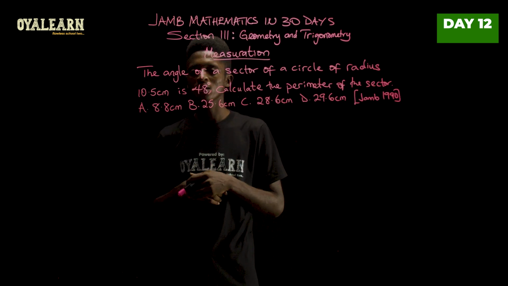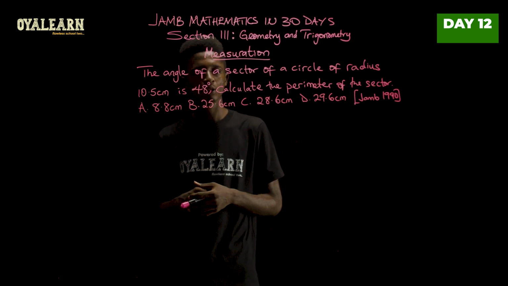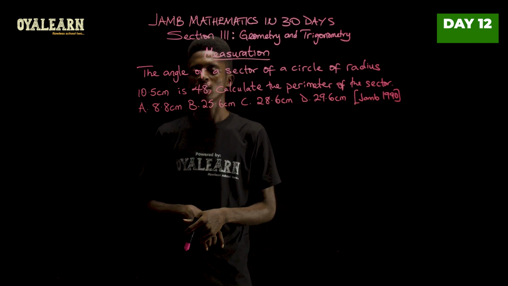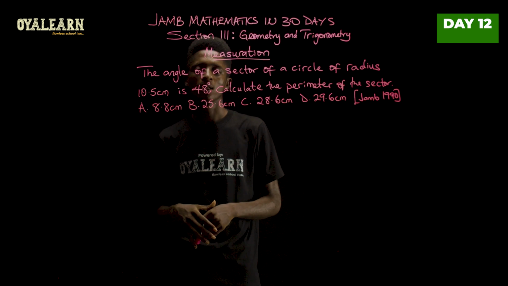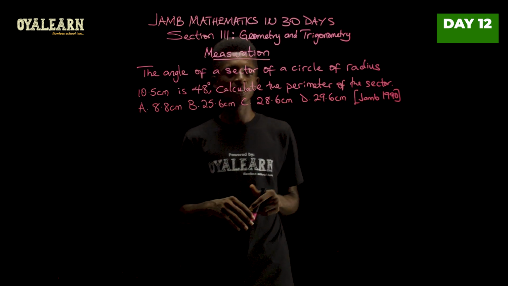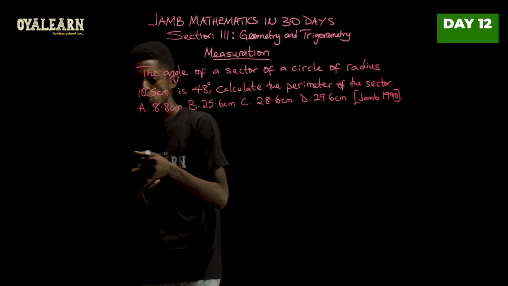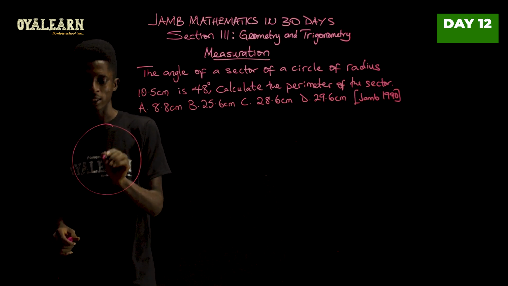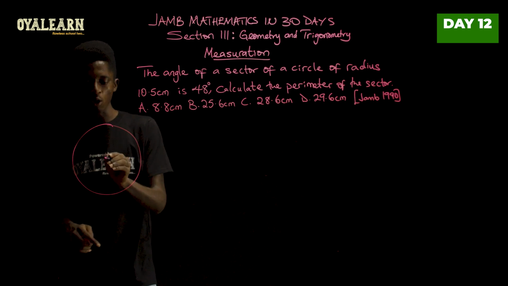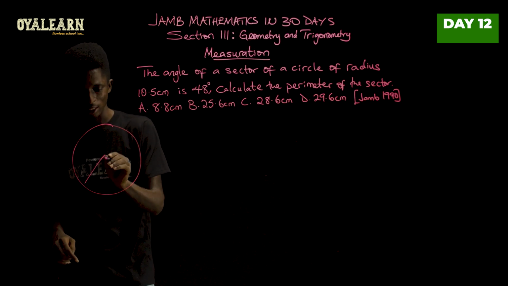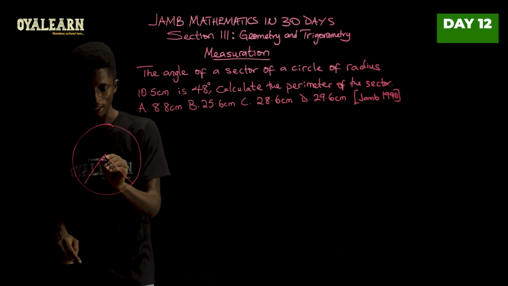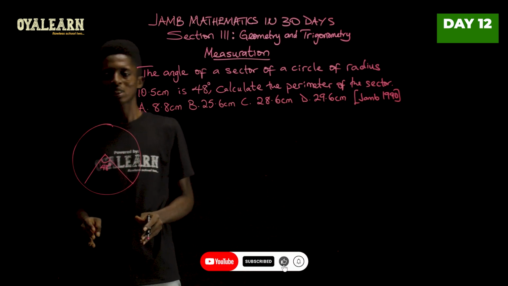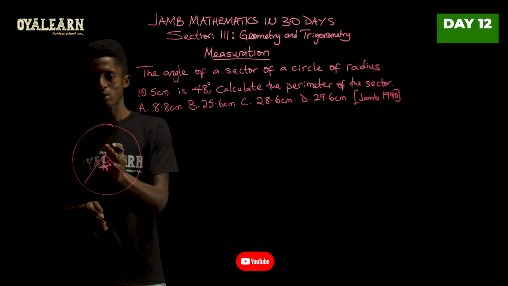This question says the angle of a sector of a circle of radius 10.5 centimeters is 48 degrees. Now calculate the perimeter of the sector. To put this in perspective, consider this the circle where we have the center here. So if the angle of the sector is 48 degrees, this would be a sector. So let's call this angle 48 degrees. So we see that this is just part of a circle, right?